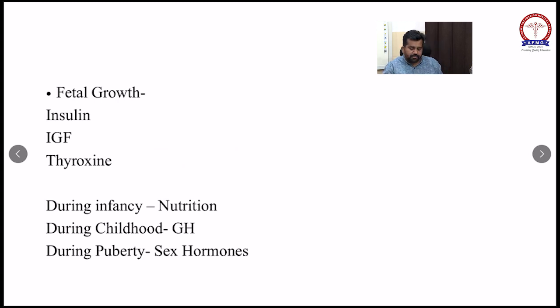If the mother is hypothyroid or the child is hypothyroid, there are chances that the child will have mental retardation during the first few years of life, because the thyroid hormone thyroxine is very important for the development of the brain. If the mother or child does not have a normal thyroid function, then there will be a mentally retarded child. So if you diagnose this child on time, then they can be treated on time. Okay.